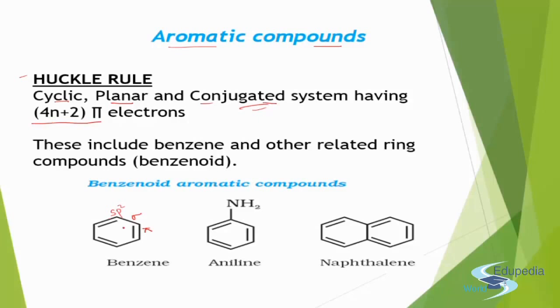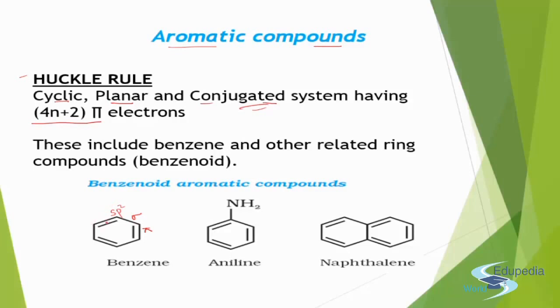So let's see in benzene: 2, 4, 6, total 6 pi electrons. If we put n equal to 1, you get 6 pi electrons. So benzene is an aromatic compound because it satisfies the Huckel rule. It is cyclic, it is planar because all the carbon atoms have sp2 hybridization, and it is a conjugated system, alternate sigma and pi bonds, single and double bonds. And it has 6 pi electrons. So benzene is an aromatic compound.